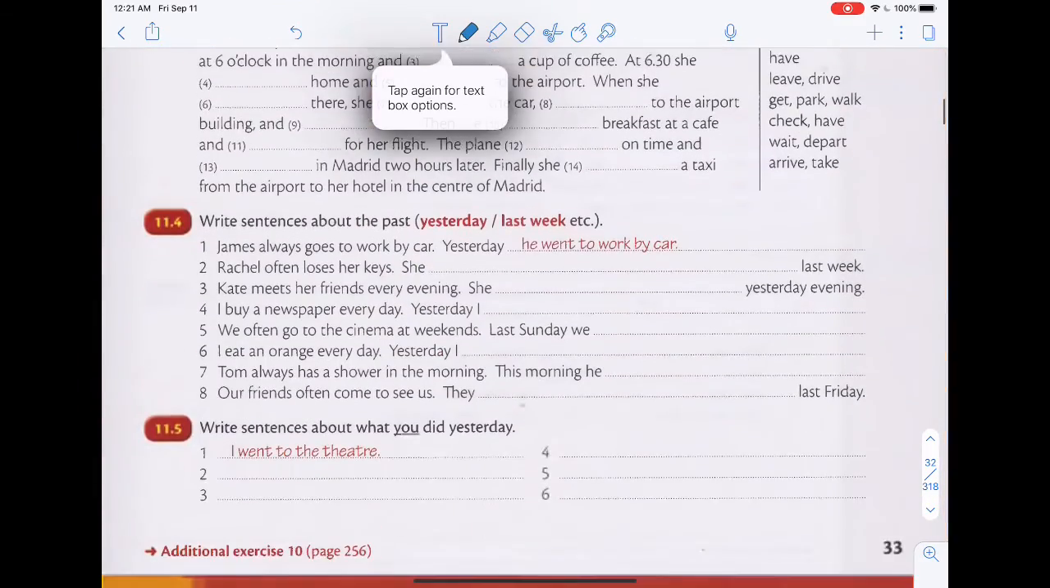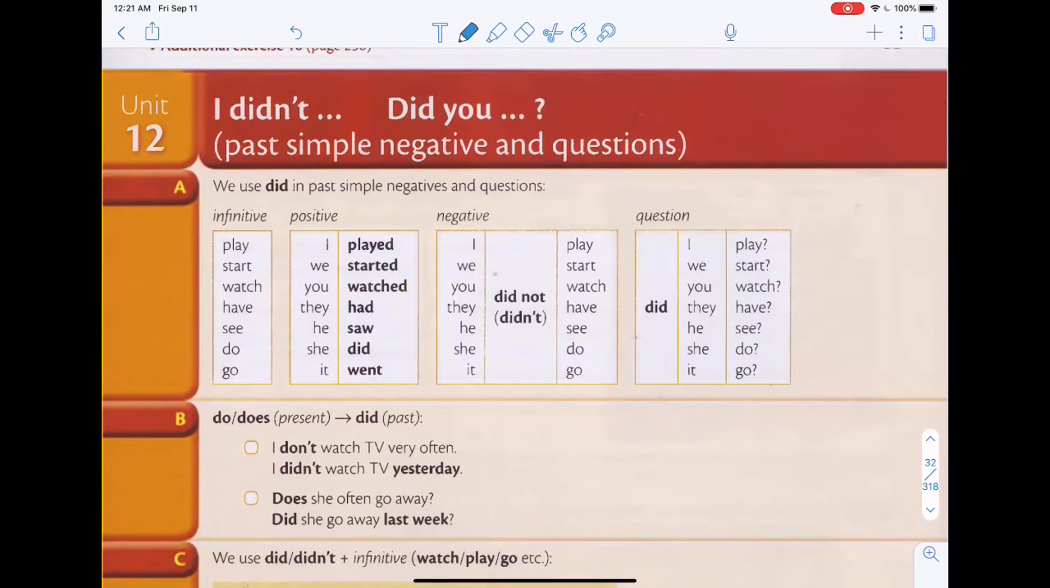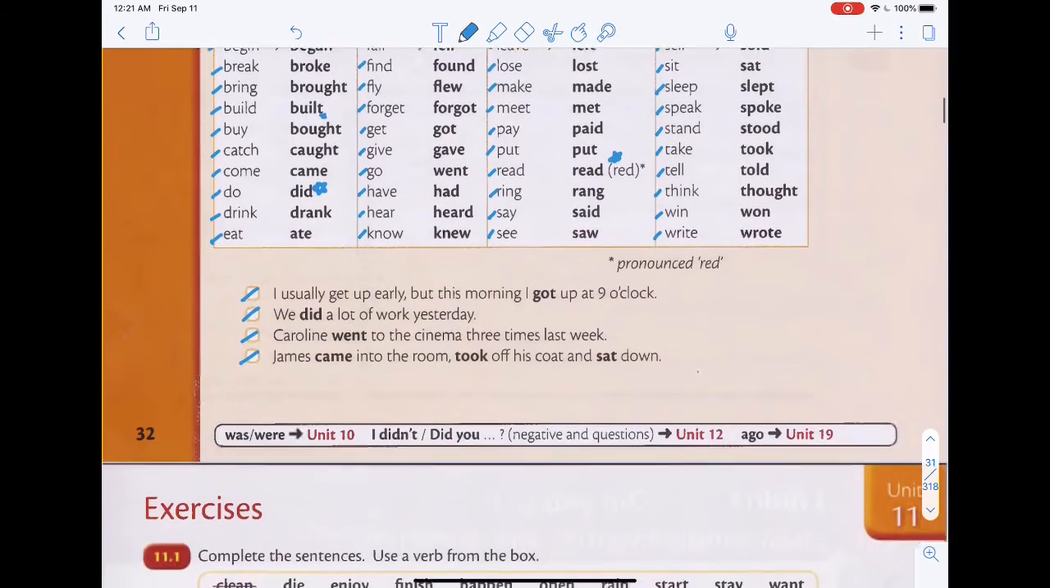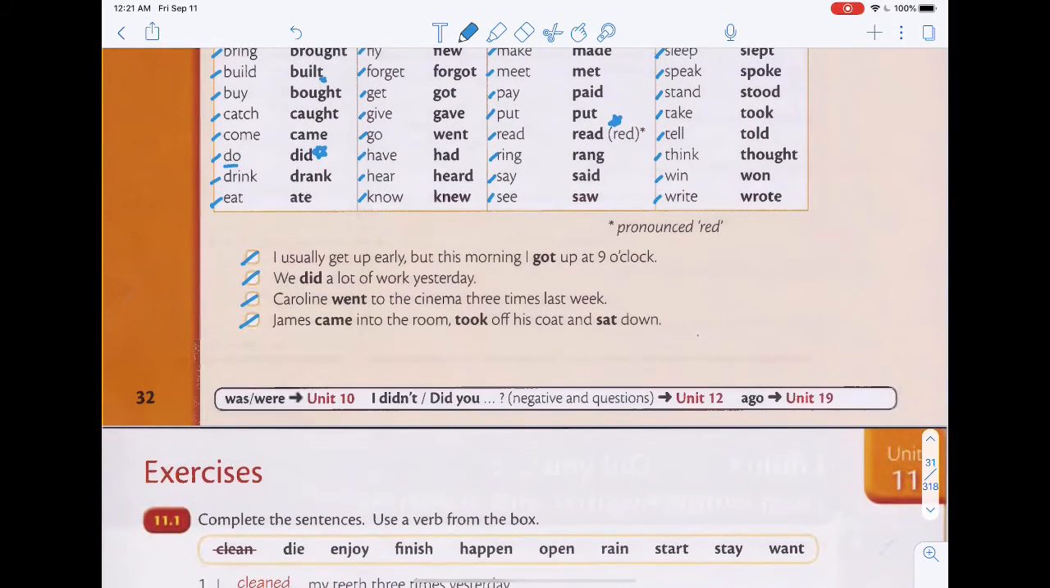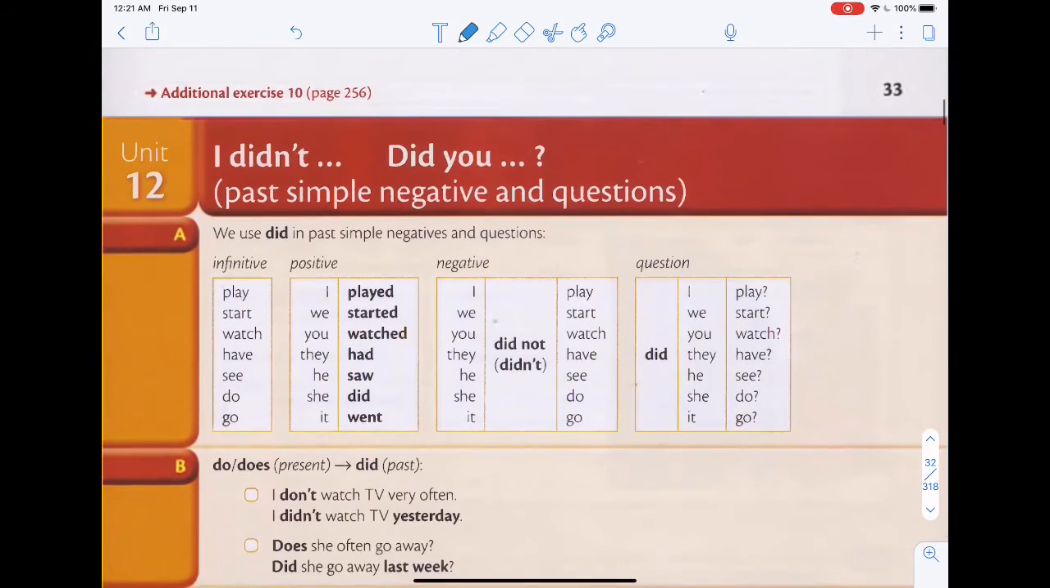Now, let's move on to Unit 12. So now we're going to learn negatives and questions. So this is pretty simple. Like I said before up here, this is important: do becomes did. So we're going to use that word. And in Unit 12, using that word, we're going to learn about negatives and how to ask questions. So we use did in past simple negatives and questions.